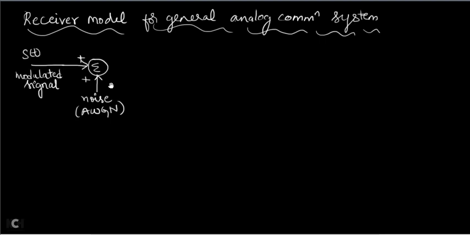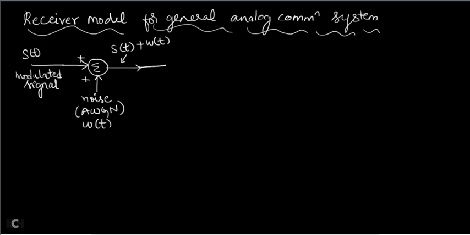Actually the noise will be present internally inside the channel, but I cannot show the internal noise, so that's why I am showing it like a model. Model means the approximate. For the incoming modulated signal, the noise is getting added. So the output will be corrupted by noise. This output will be containing s(t) plus, let me call the noise, w(t). So s(t) plus w(t).